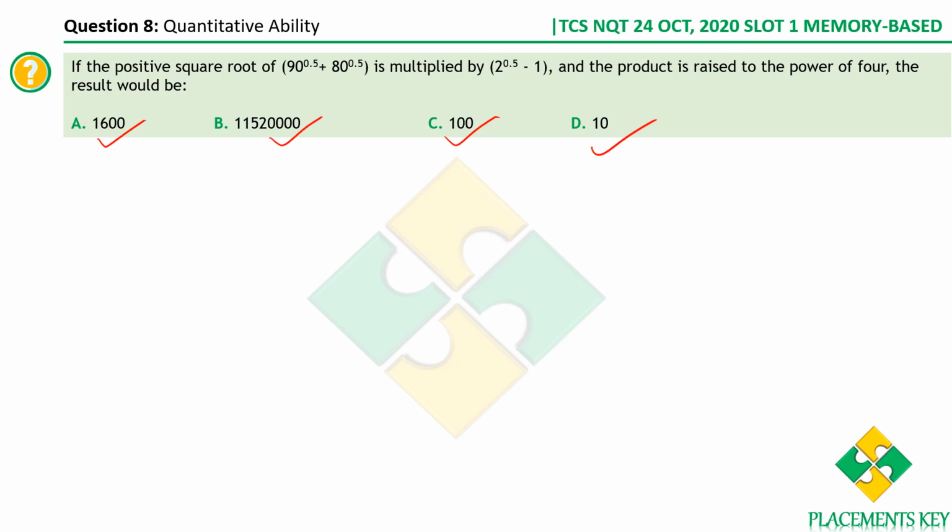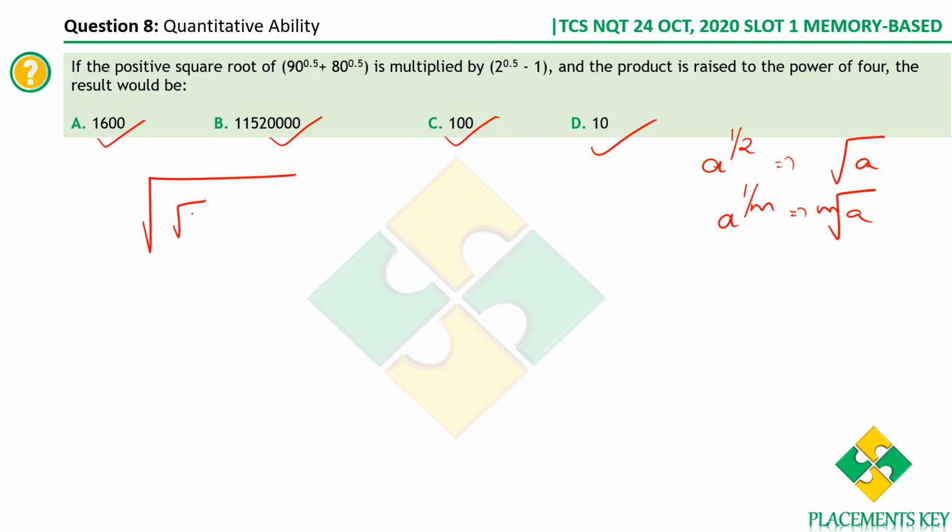We know that these are decently far apart. Therefore we can go with a bit of approximations. If the positive square root of this, so positive square root of 90 power 0.5, what is a power 1 by 2? 0.5 is 1 by 2, right? It is the square root of a. The identity is a power 1 by m is always the mth root of a. Therefore 90 power 0.5 is 90 power 1 by 2, which is the square root of 90.